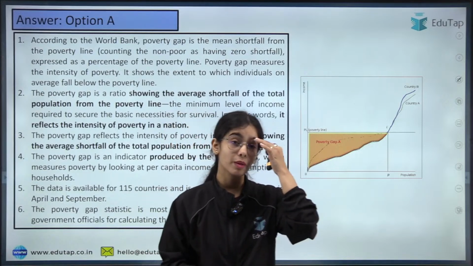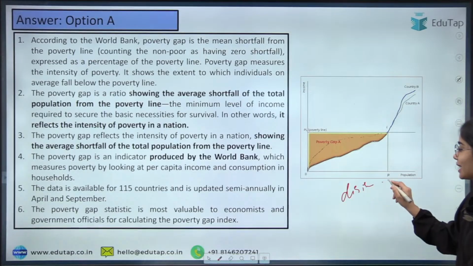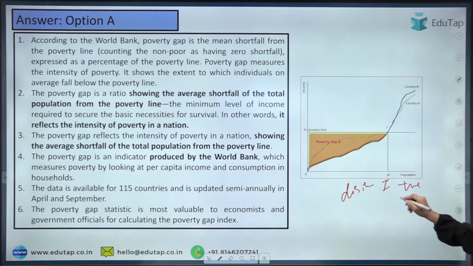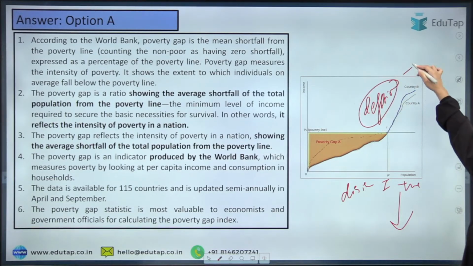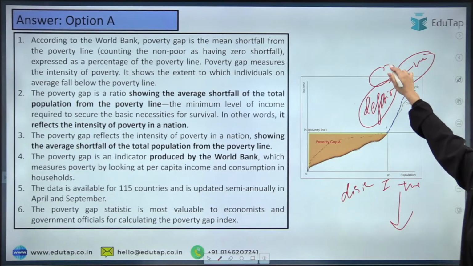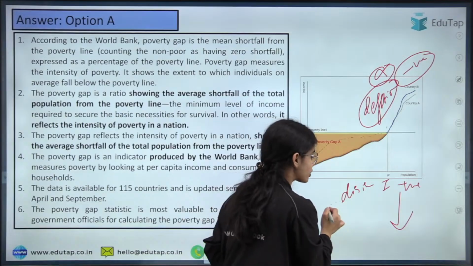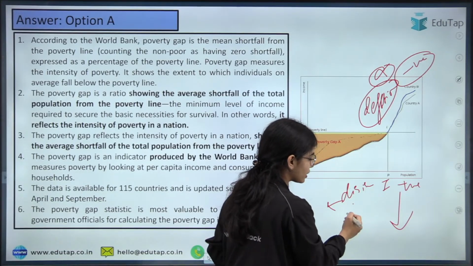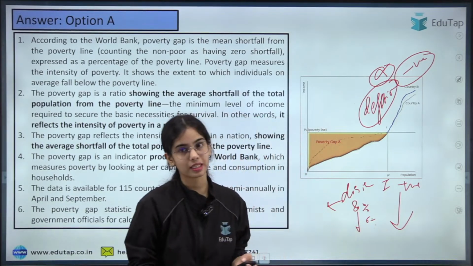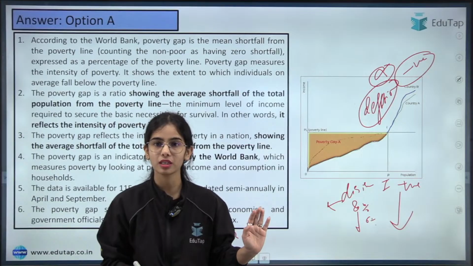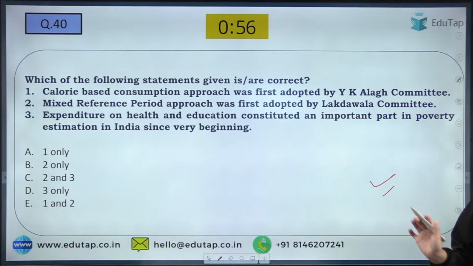Mayank, the first question was about deflation and disinflation. Disinflation means that the inflation rate is positive, but it is decreasing. Deflation means that the inflation rate is negative. There is no inflation, and the general price level is decreasing. Disinflation means that inflation is present, but it is decreasing. There is positive inflation that is decreasing. Got it? Is it clear, Mayank? Try to answer this question, and if you have any query, you can ask.